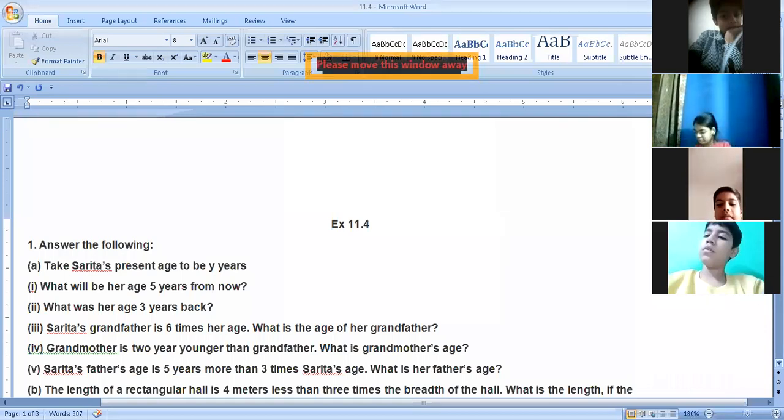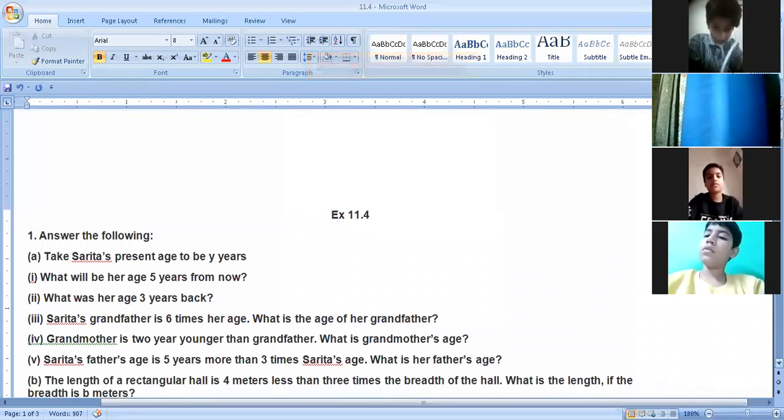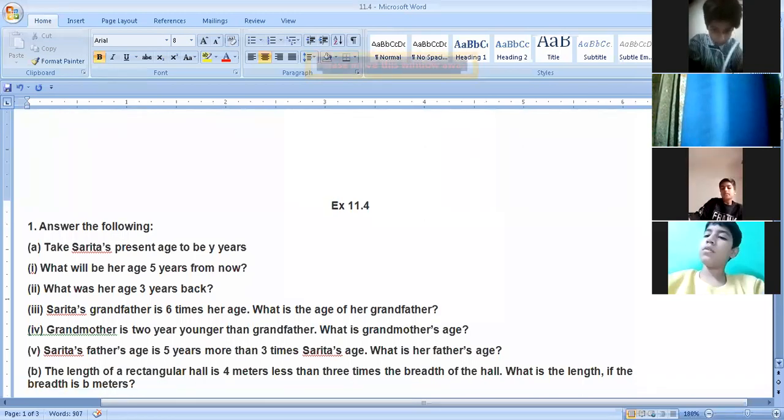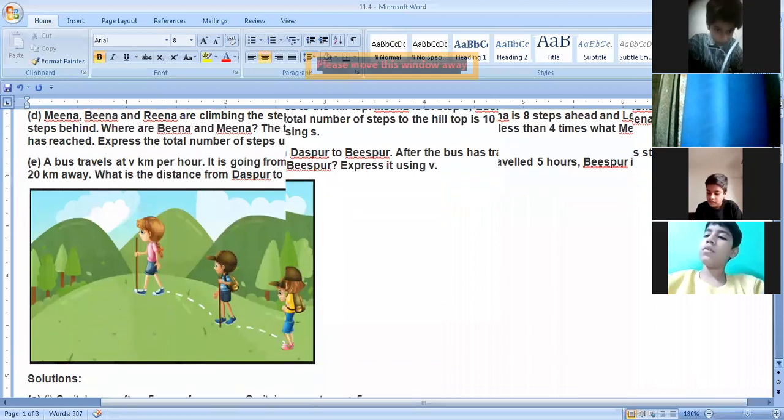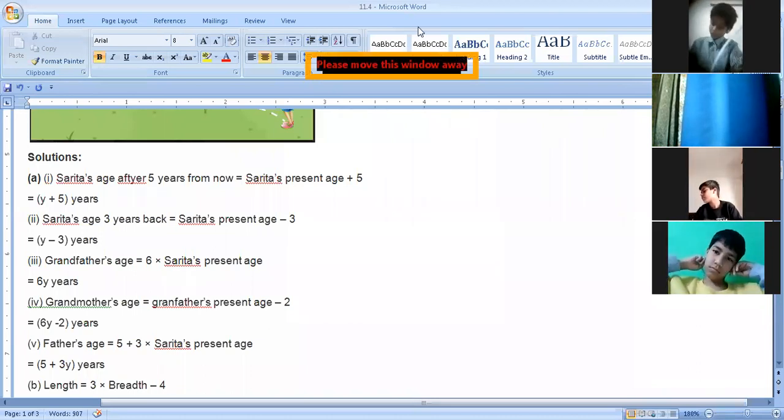So 3 times Sarita's age is 3y, and 5 years we have added because it is more, that means plus 5. So 3y plus 5 is the right answer. That is her father's age now. Clear this much? Children, do this A part. All of you do this A part. First of all, complete your A part, then we'll be doing the B part.